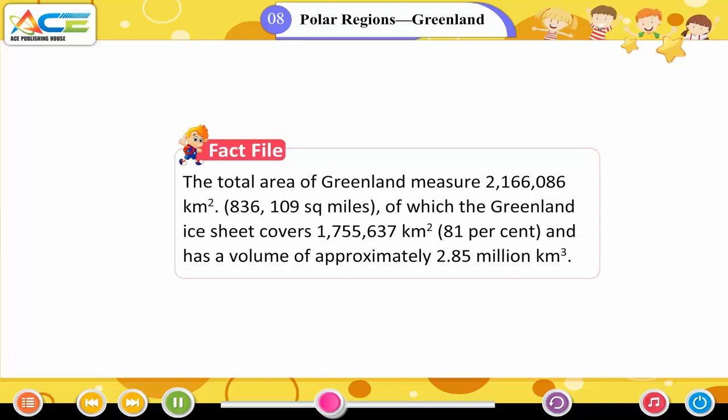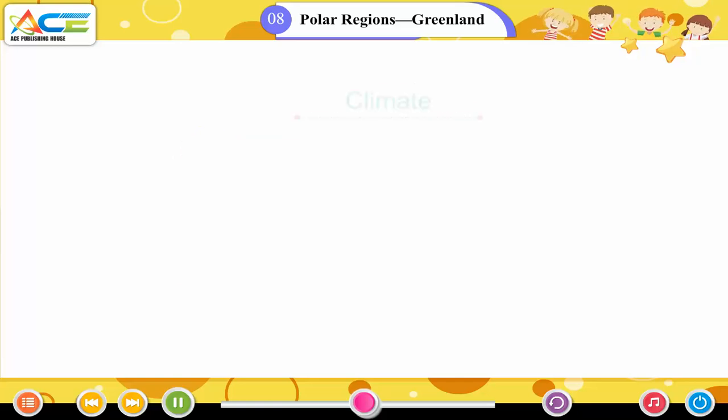Fact file: the total area of Greenland measures 2,166,086 square kilometers, that is 836,109 square miles, of which the Greenland ice sheet covers 1,755,637 square kilometers, which is 81%, and has a volume of approximately 2.85 million cubic kilometers.